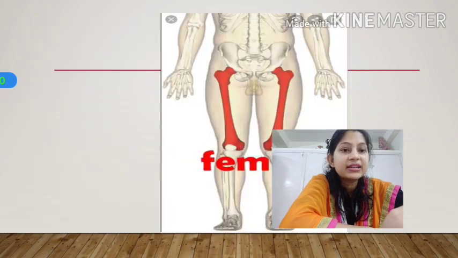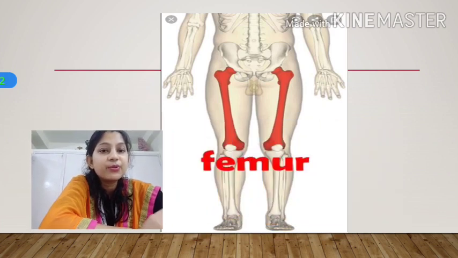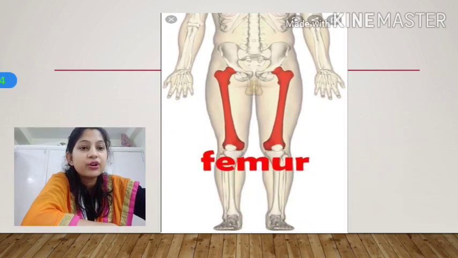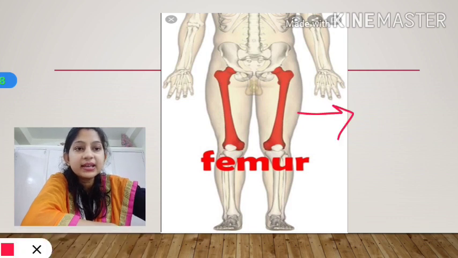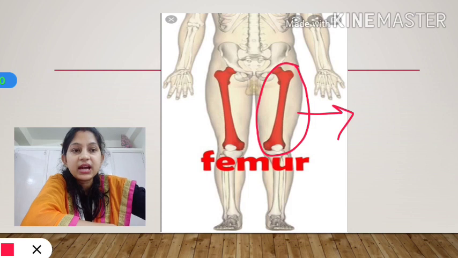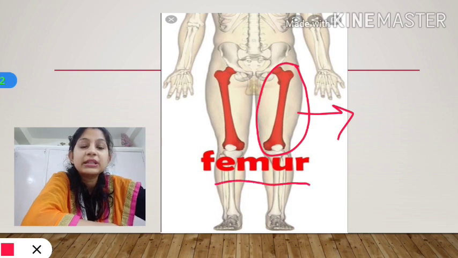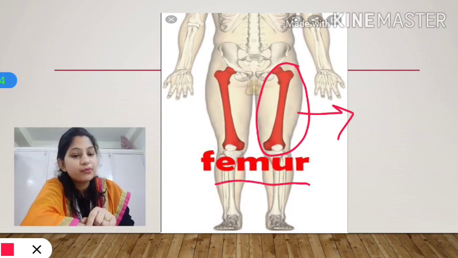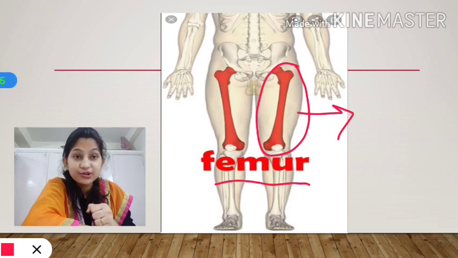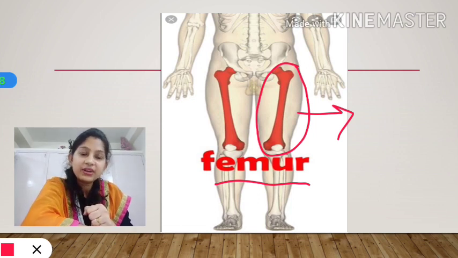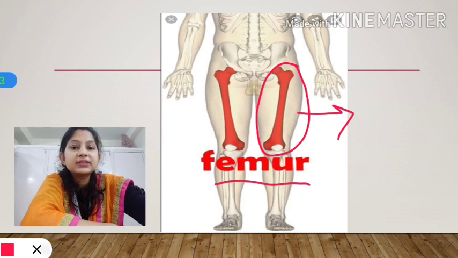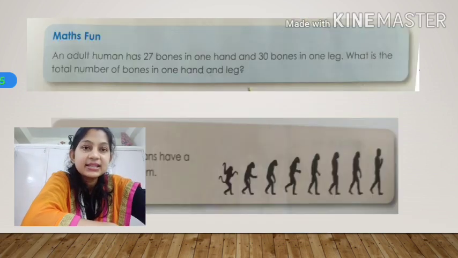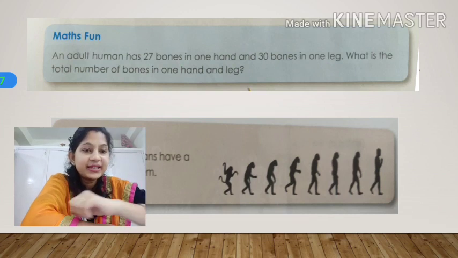Now let us see the largest bone in our body, that is the femur or thigh bone, this area, okay? These are our thighs, and the bones inside our thighs are called femur. These are the largest bones in our body, and in fact they are the strongest also. They are very strong, okay? And now let's move ahead and see some of the maths facts and other things.